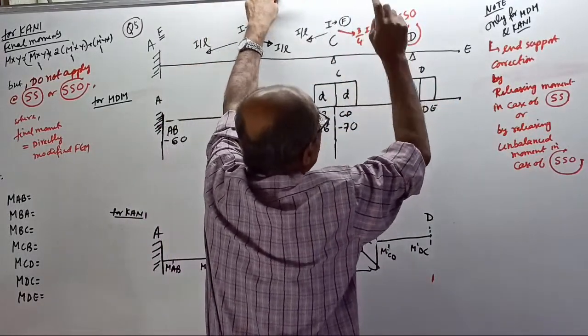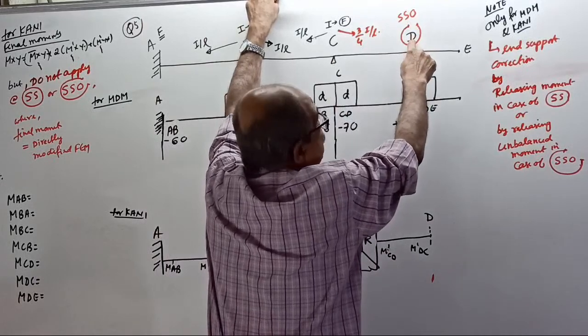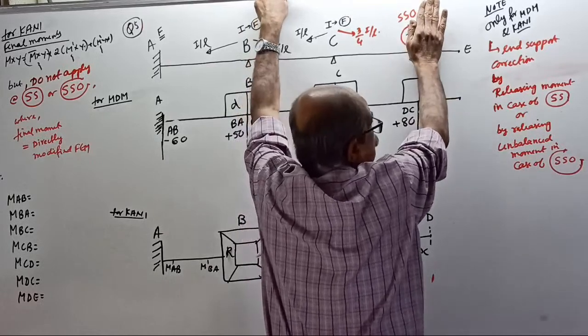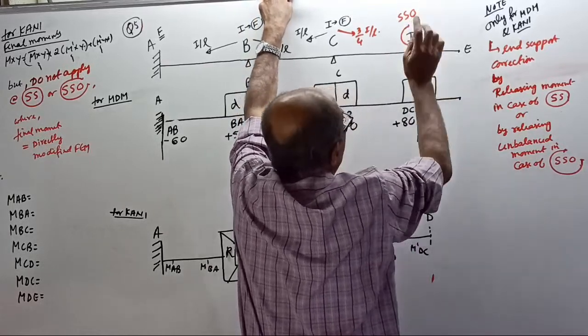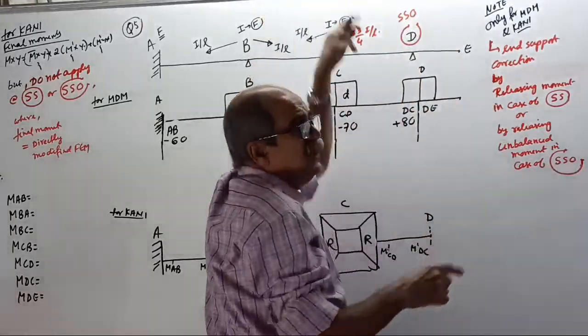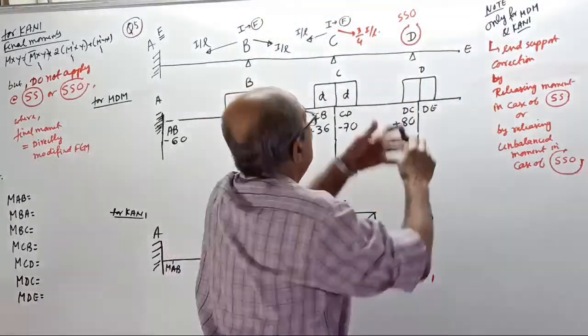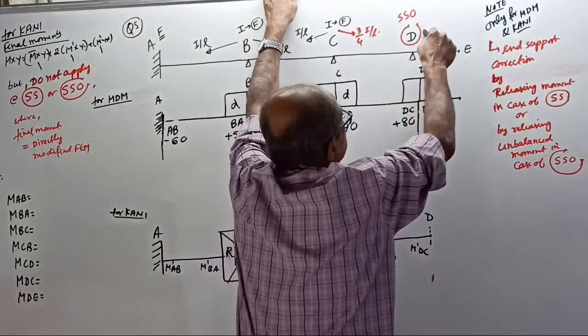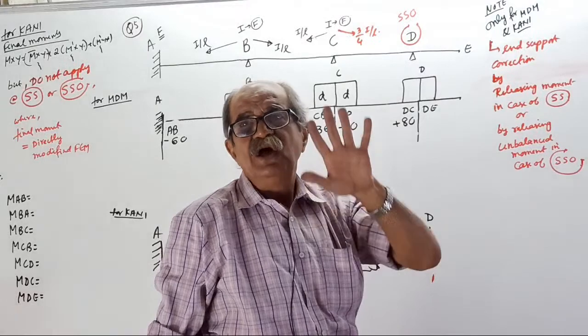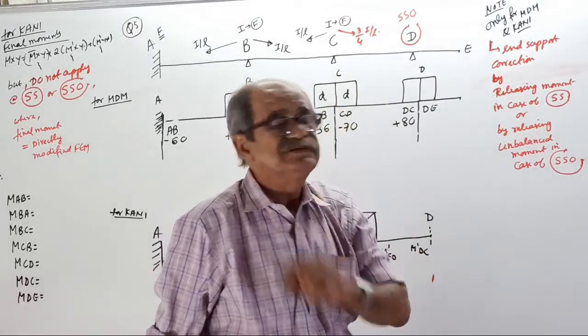So, this is the end support. And this is a simple support with overhang. Therefore, I told you, here I by L, I by L, this is 3/4 I by L. Now, very important. If it is an ordinary simple support, I will fully release here. Final moment should be 0. But here, if you put this way, it is a simple support, but the final moment is not 0. This moment plus this moment should be 0. That is the condition. This is the crude method, I will tell only once.